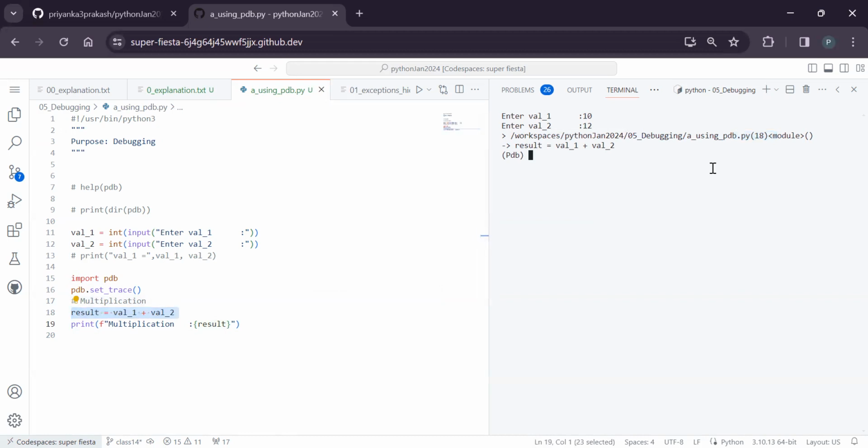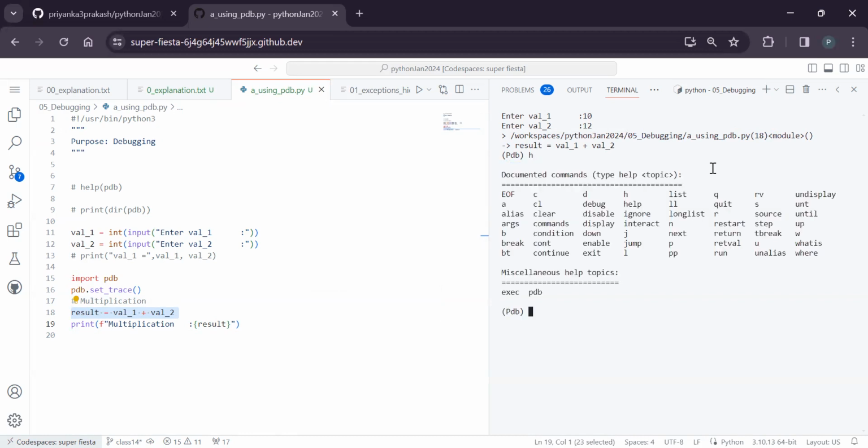So what to do now? You don't know what the help is. You write H to understand the help. H will give the list of all the commands that you can use. Here it is saying for each, a one small character: CL means clear, C means continue, B means break, L means list, like that we have options.